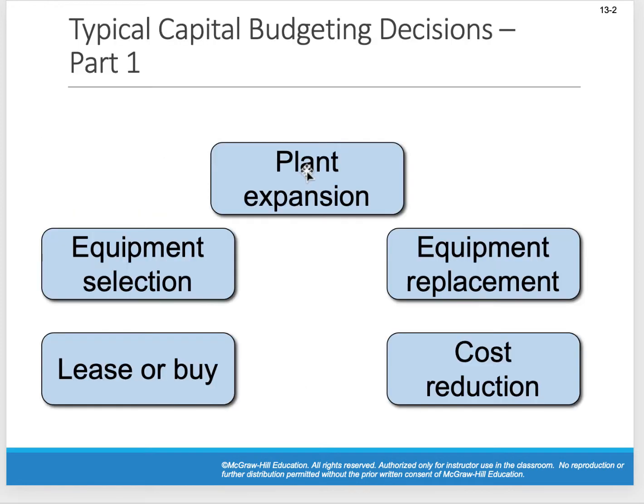When we look at capital budgeting, there's basically 5 types of decisions you can make. Number 1 says we're going to replace some equipment. We're going to spend a large sum of money on a revenue producing asset, and we need to make the decision that, hey, we're going to invest large sums of money in this asset. Is it worth it? Should we replace this machine?